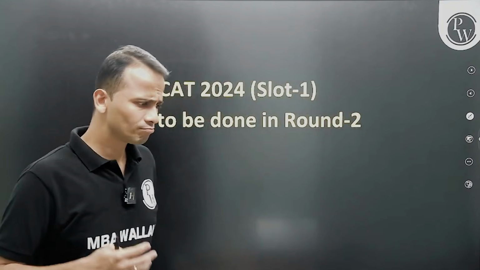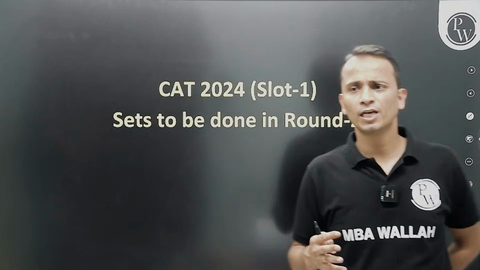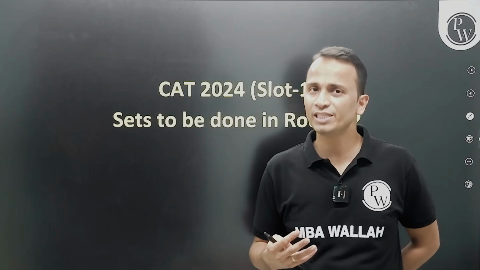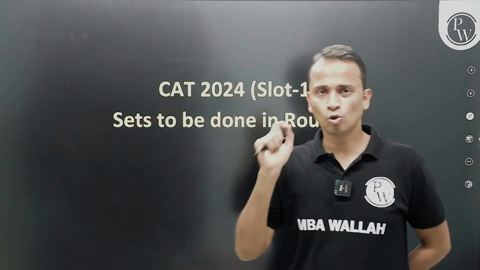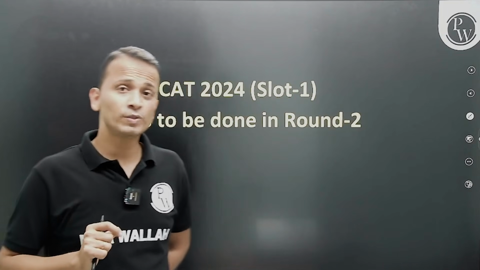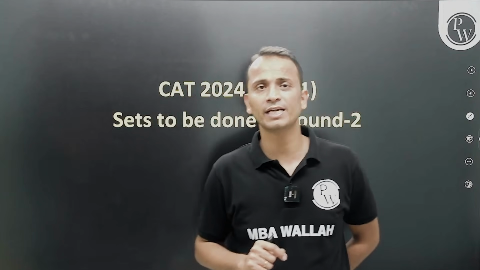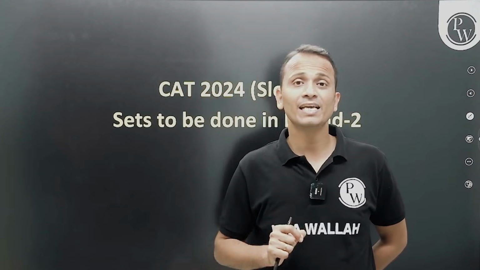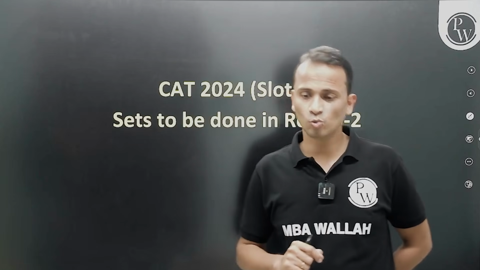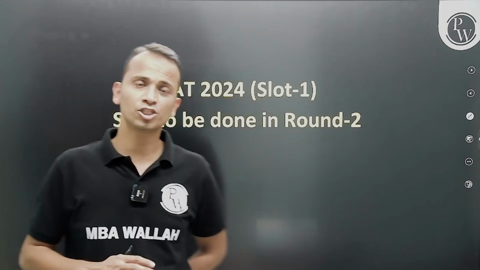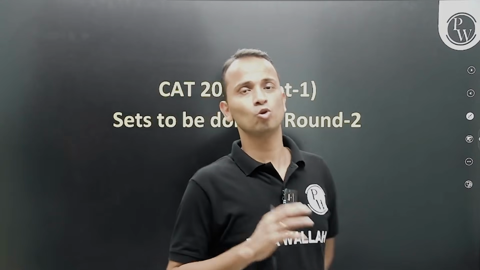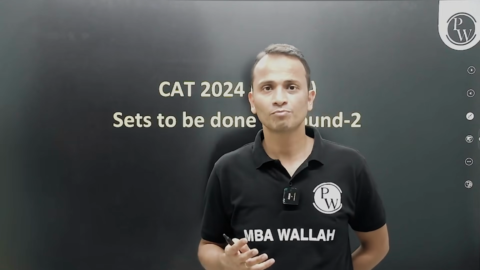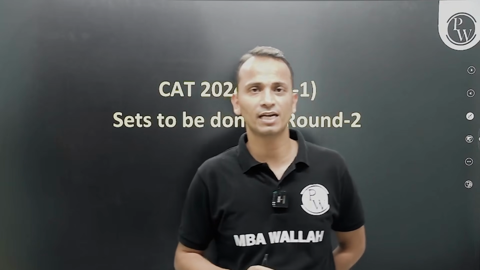In round number 2, we are solving these sets from the point of view of the speed of an average student. We spent 10 minutes on each of the first 2 sets. A student who is very strong in logical reasoning and data interpretation will be able to solve those 2 sets in less than 8 minutes each. So if you are very good in the LRDI section, you will be able to solve those 2 sets, including the analysis, in 20 minutes, and you are left with only 20 minutes after that.